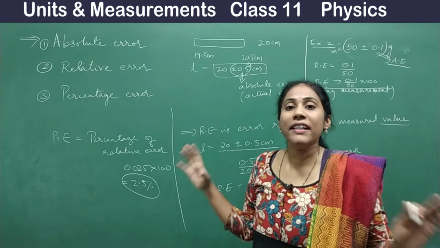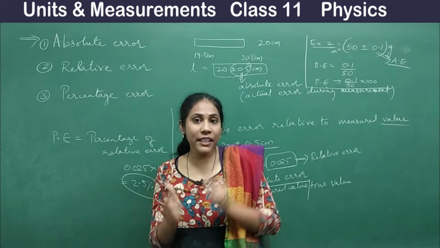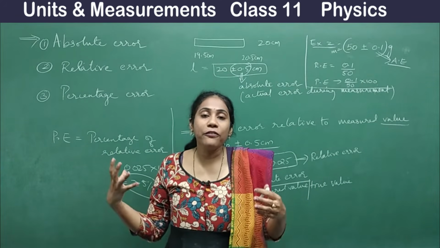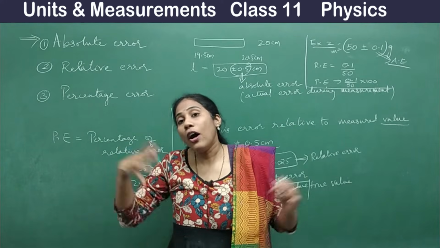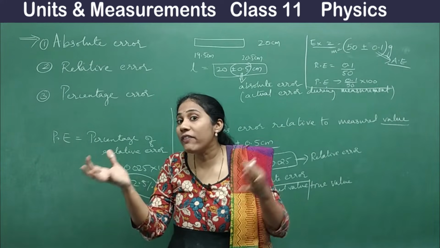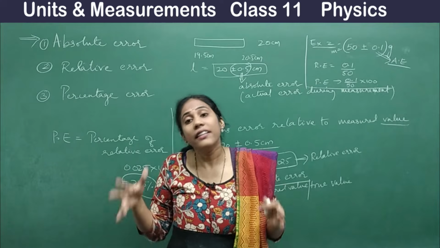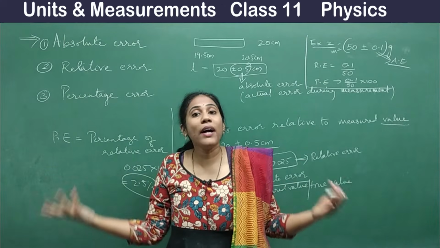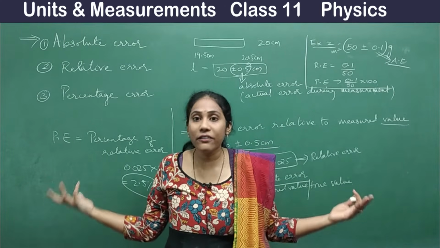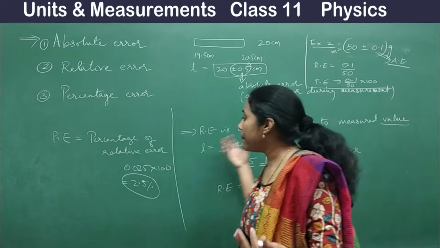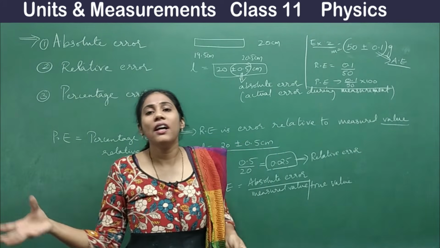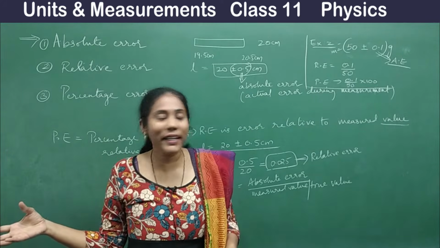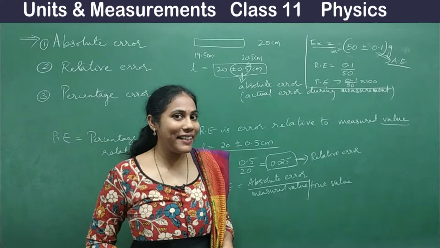Okay, and now let us talk about the combination of these errors. Say when you have to add two quantities along with error, or you have to subtract two quantities along with the errors, then how would you do? Or when you have to multiply or divide such numbers, how will you do? So I will explain all this with beautiful shortcuts and tricks. Do watch the session till the end.